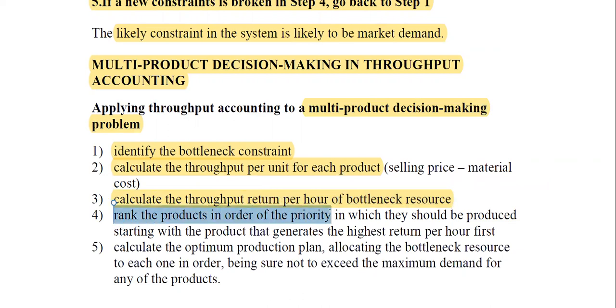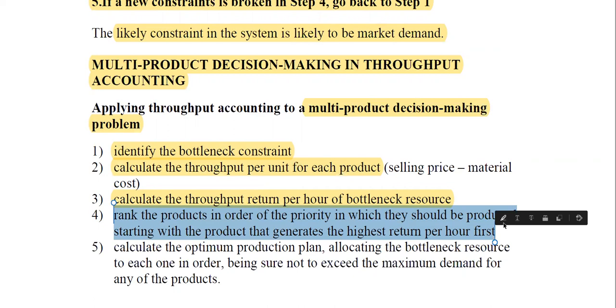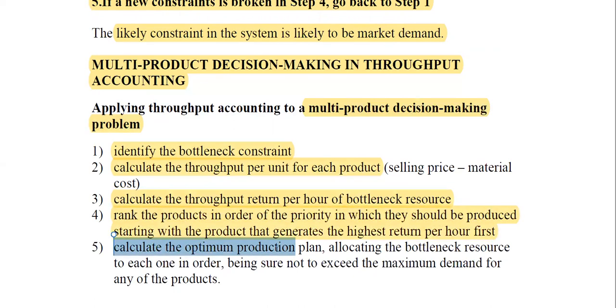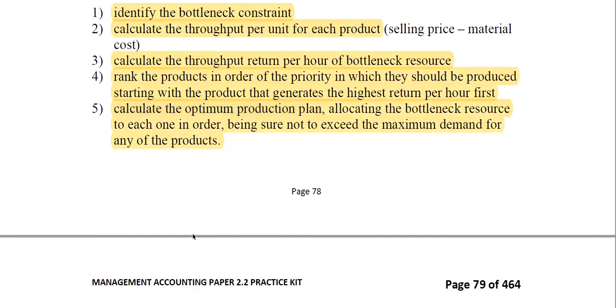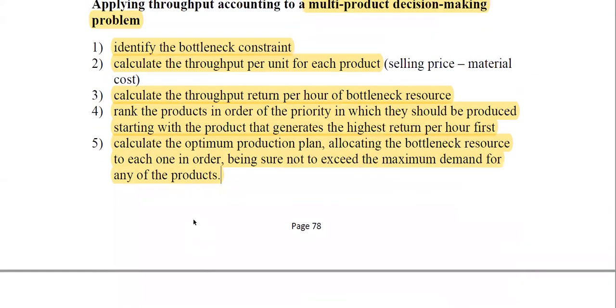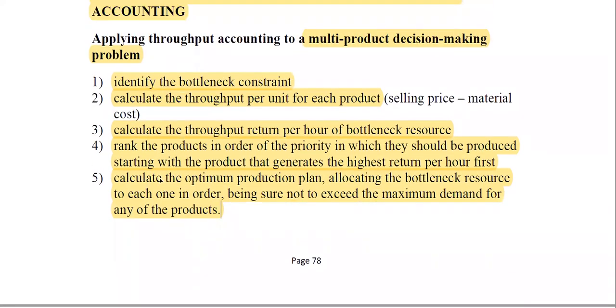Rank them in order of priority in which they should be produced, starting with the product that generates the highest return per bottleneck first. Are you getting it? Then compute the optimal production plan, allocating the bottleneck resource to each one in order, being sure not to exceed the maximum demand for any of the products. Finally, you calculate the maximum possible profits. Okay, so that is it.